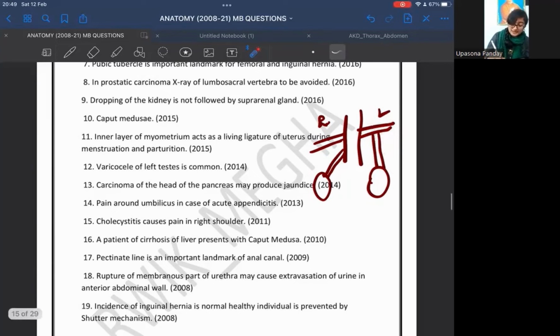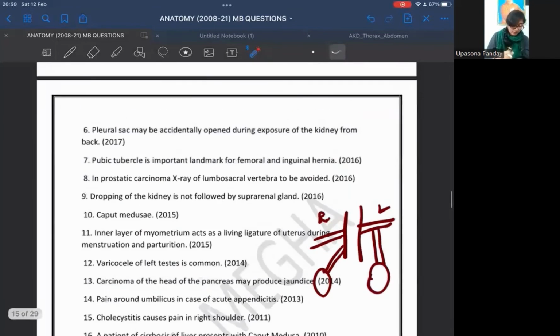Moreover, the left testicular vein can get compressed due to our abdominal aorta. For all these reasons, there can be stasis of blood in this left testicular vein that will create a back pressure in the pampiniform venous plexus, and that will lead to varicocele, which is very common on the left testis. Now the next question is that carcinoma of the head of the pancreas may produce jaundice. That we have already done here.